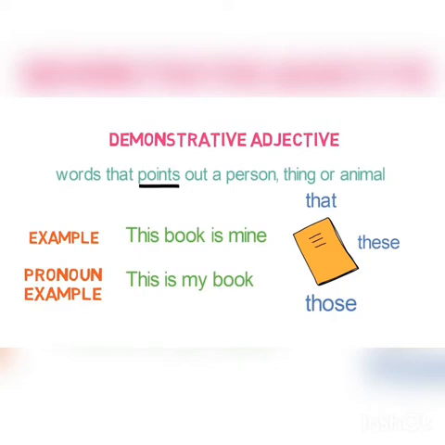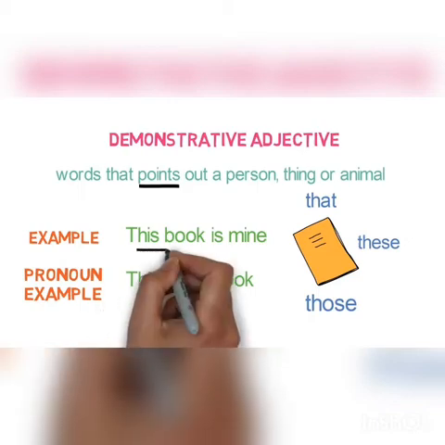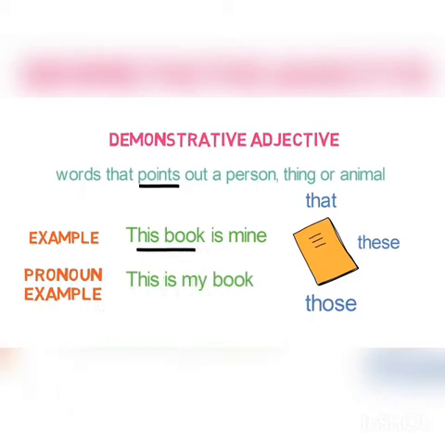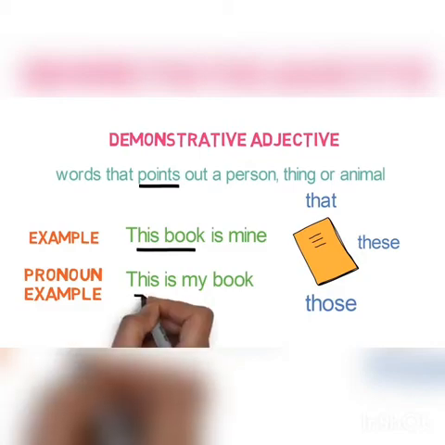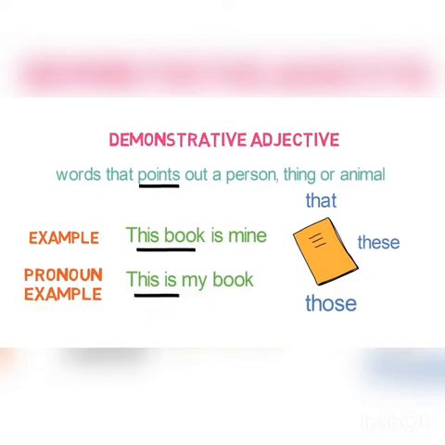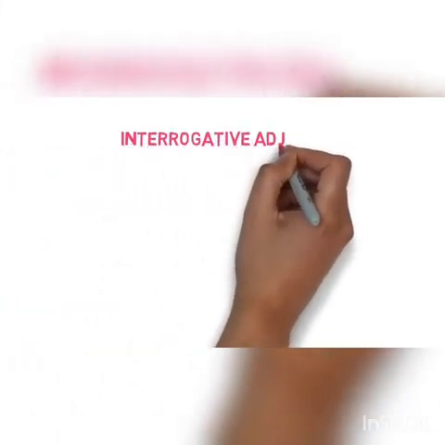Can you see the difference in two sentences? In the first one, this comes before book, which is a noun, and it is describing noun, so it is an adjective. And in the second one, it comes before is, which is a verb, and so it is a pronoun. Now let's look into the next type of adjective, interrogative adjectives.